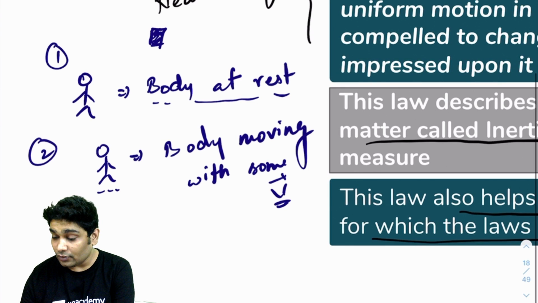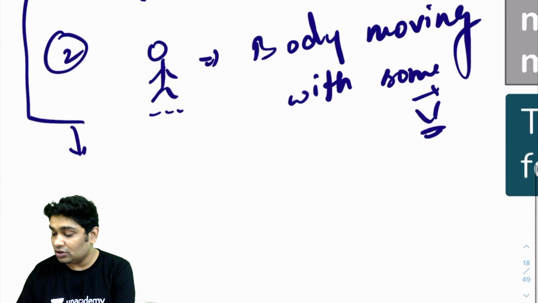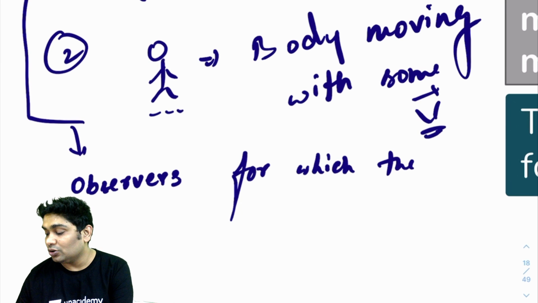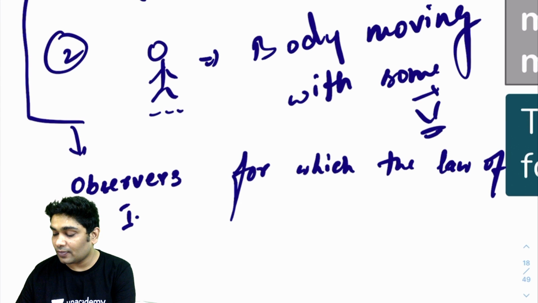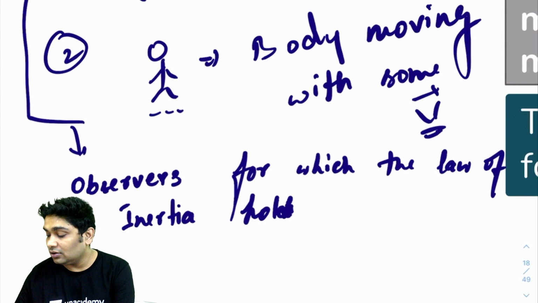So observers for which the law of inertia holds true are called inertial observers.